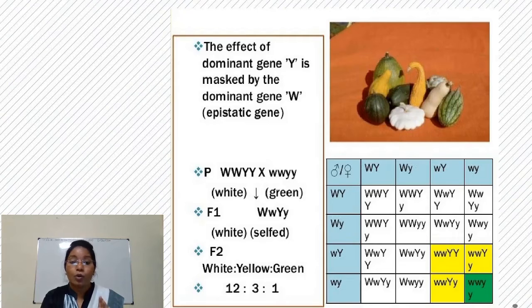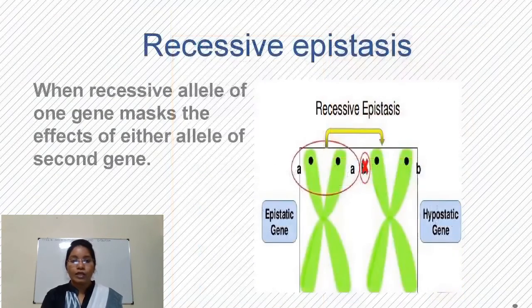So, here white are 12, yellow are 3 and green are 1. So, the phenotypic ratio is 12:3:1. So, this is all about dominant epistasis.